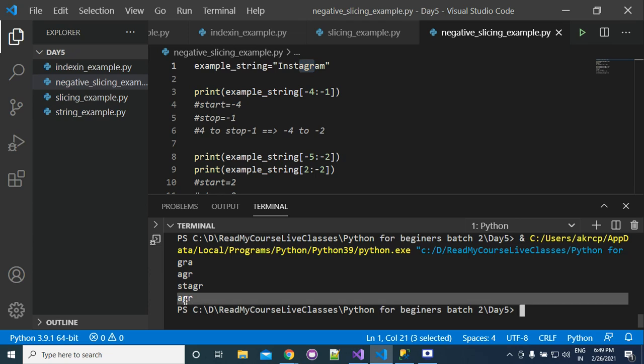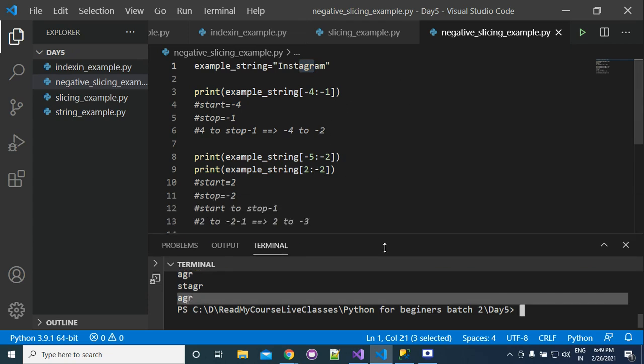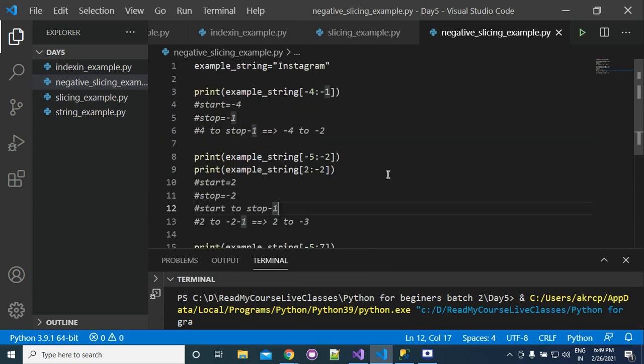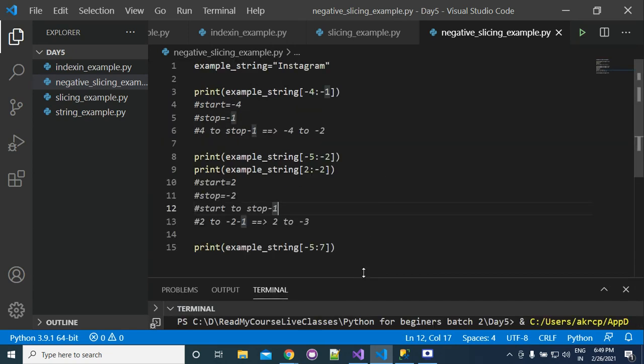You all can predict the answer. If you face any doubt, try to practice, try to use different indexes and try to find out the answer. Then you will get very familiar with indexing.